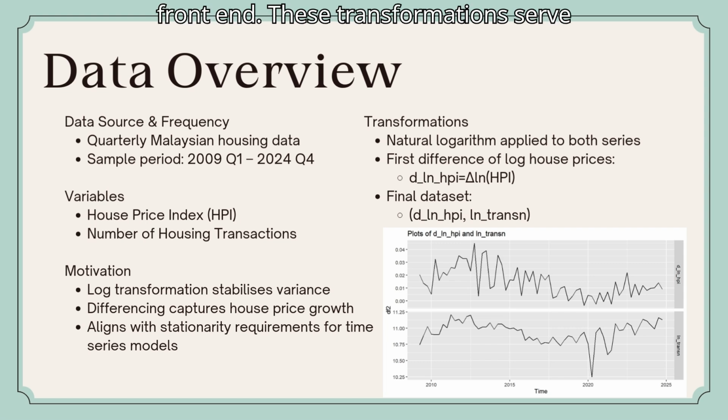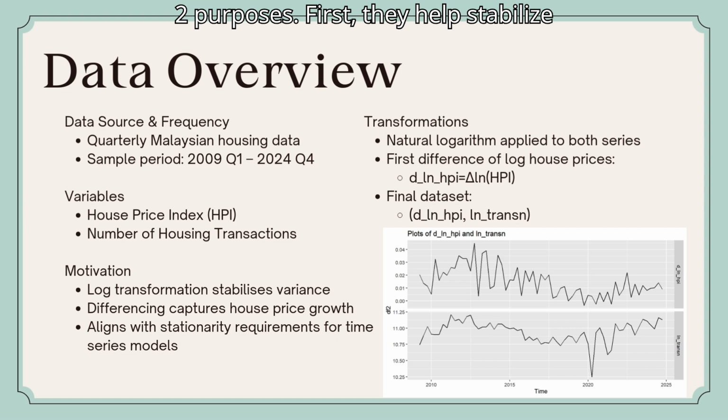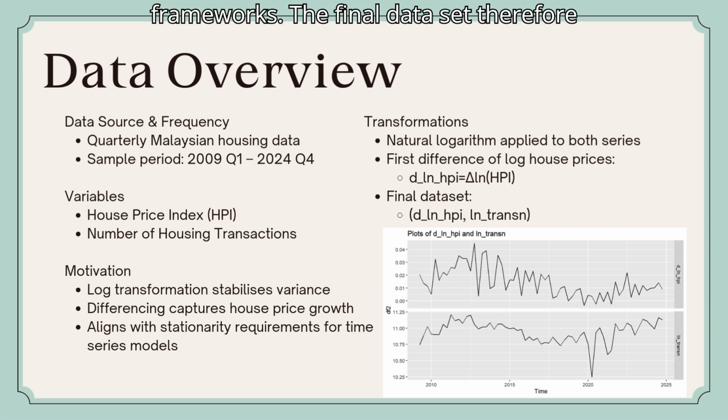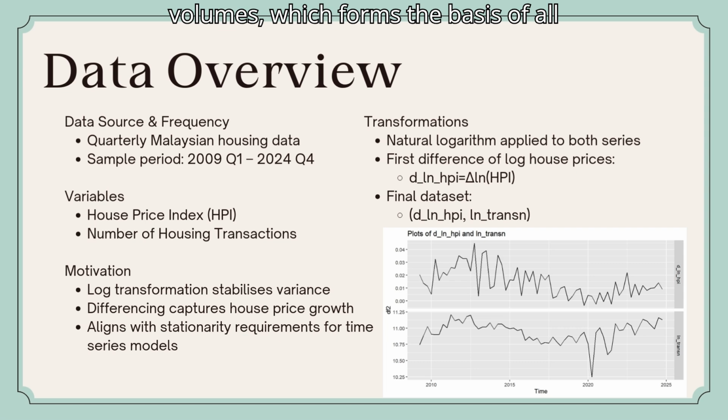These transformations serve two purposes. First, they help stabilize the variance of the series, and second, they align the data with the stationarity requirements of the econometric models used later on in the analysis, such as VAR, ARDL, and Granger causality frameworks. The final dataset therefore consists of the first difference of log house prices and log of transaction volumes, which forms the basis of all subsequent empirical analysis.